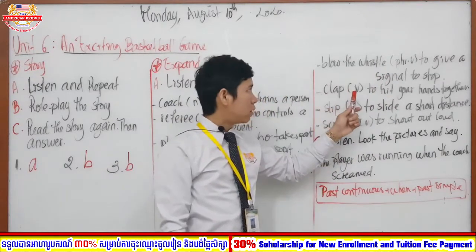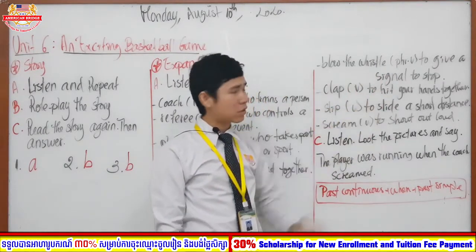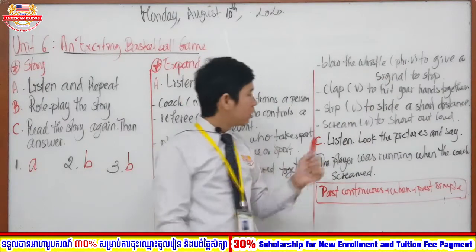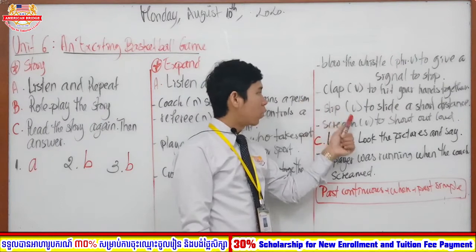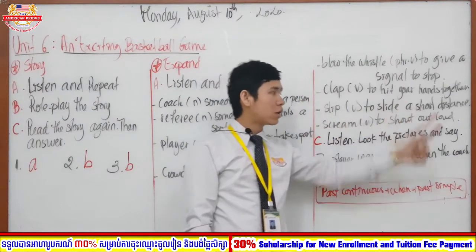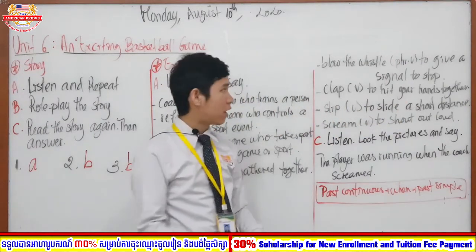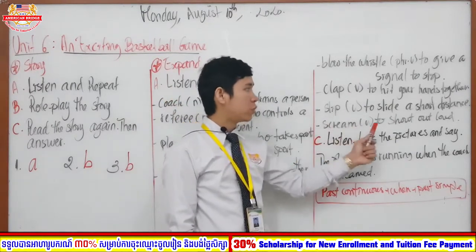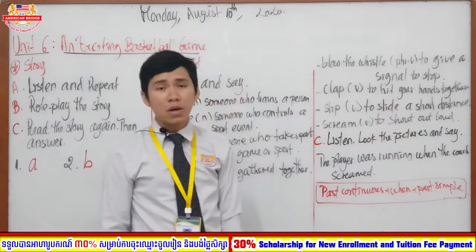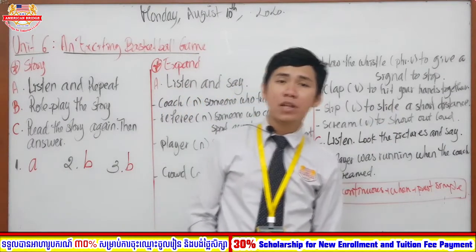Clap, verb, to hit your hands together. This one is called clap, right? Slip, okay, slide. So they slip. Verb, to slide a short distance. As you have seen so far in a soccer game, they slide, right? Scream, verb, to shout out loud. So these are all the definitions of each word.